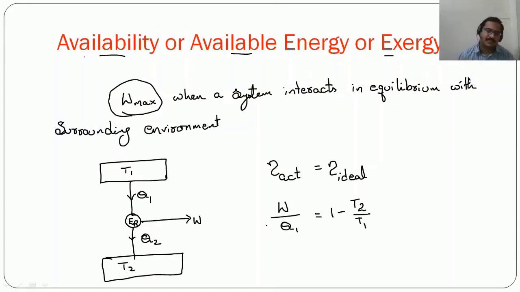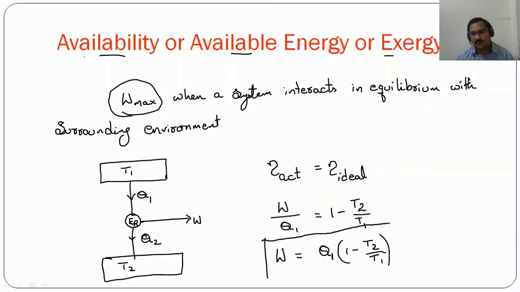This is when we have considered a reversible engine. Work done will be equal to Q1 into (1 minus T2 by T1). This is the formula for work done that we have obtained. Now, in order to get the maximum possible work done, there will be two possibilities.